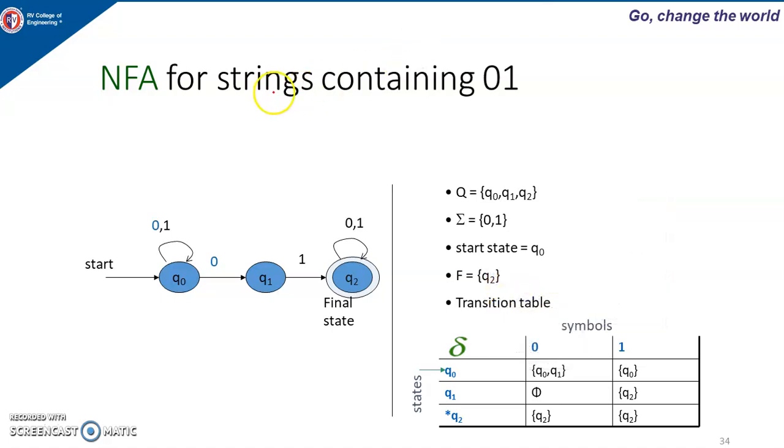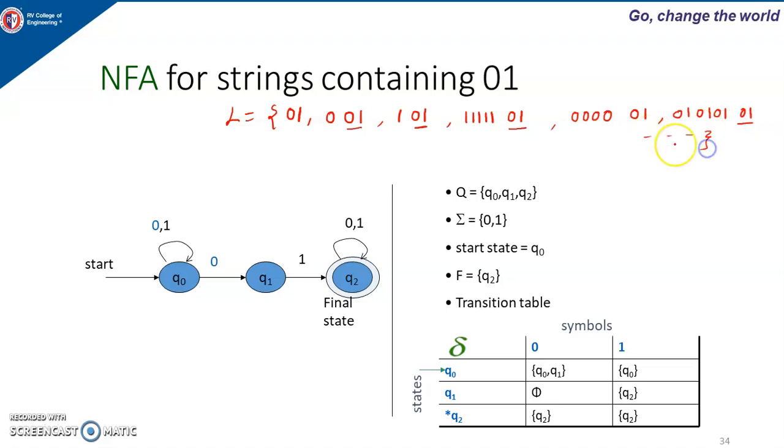String containing 0, 1 means 0, 1 is a valid string, or 0, 0, 1 contains 0, 1 as a substring, or 1, 0, 1 is also fine, or any number of 1s and then 0, 1, or any number of 0s and then 0, 1, or any combination of 0, 1 and then 0, 1 is also fine. So all these are valid strings.